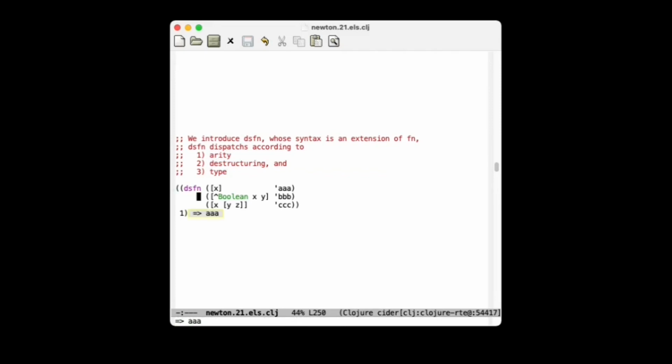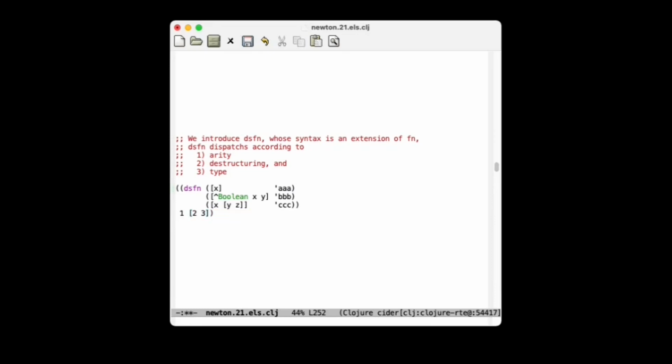if the function is called with one argument, then it dispatches, as usual, to the first clause. If we specify a first argument which is a Boolean, and a second argument of anything, then it dispatches to the second clause. And if we specify a first argument and then some other argument which can be destructured into an x and a y and a z, then we see the third clause is evaluated.